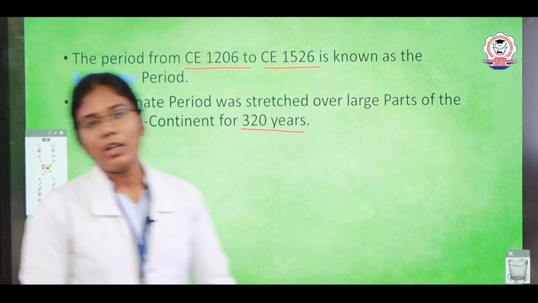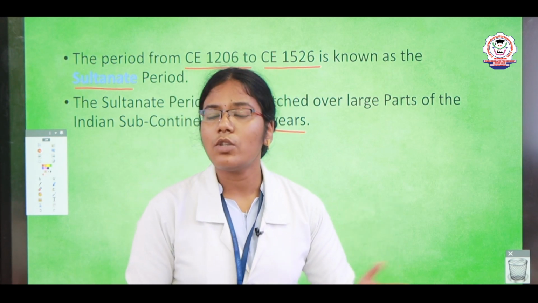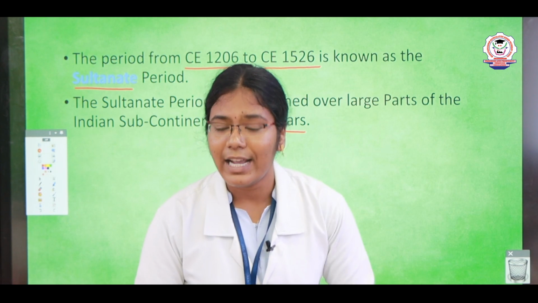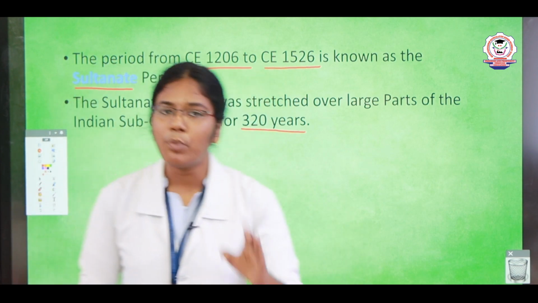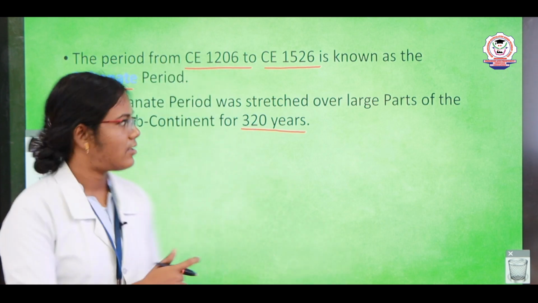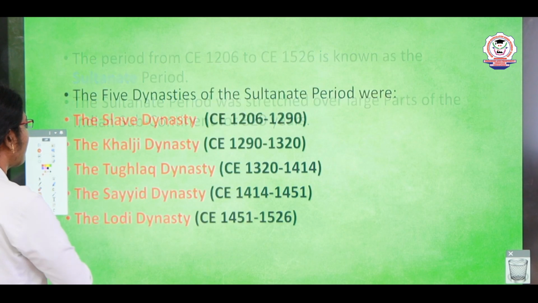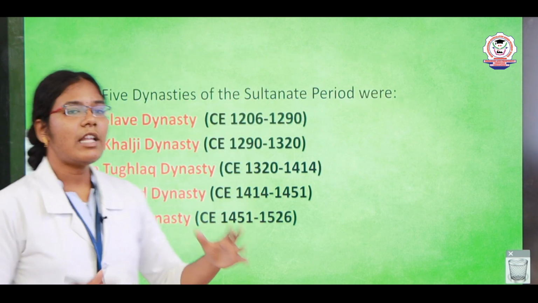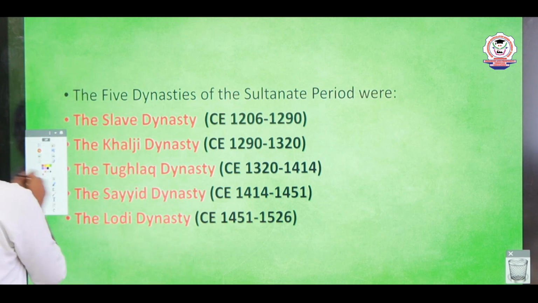We are going to learn about some of the important and efficient rulers and also how the dynasties were divided. The Delhi Sultanate consists of 5 important dynasties. Shall we discuss? Yes children, the Delhi Sultanate period consists of 5 dynasties.